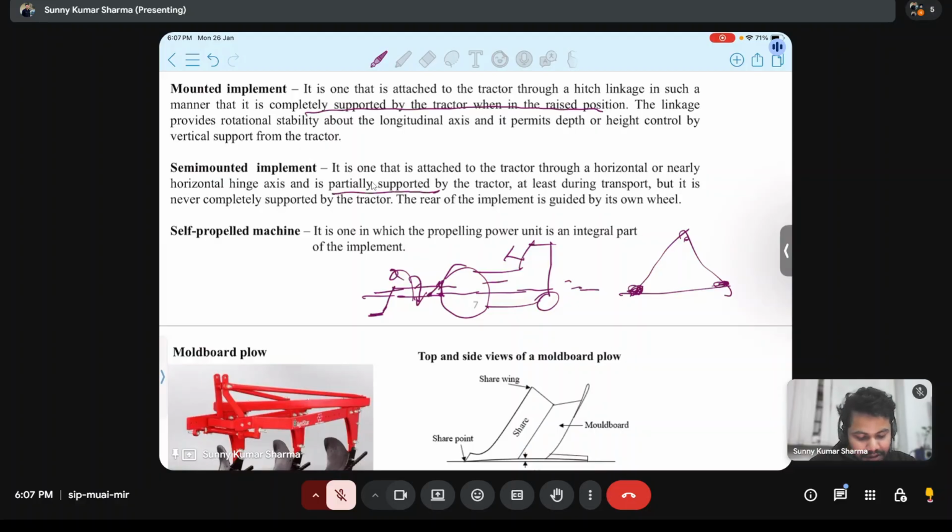And self-propelled machine is one in which its propelling power unit is an integral part of the implement. What are the examples? You have seen some harvesters are there. Suppose that vertical conveyor reaper, you might have heard that. That is an example of self-propelled machine.